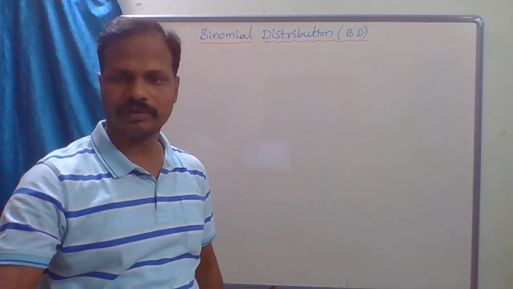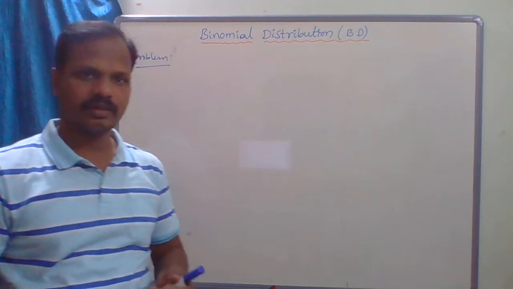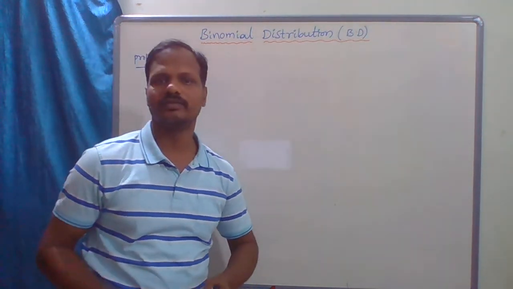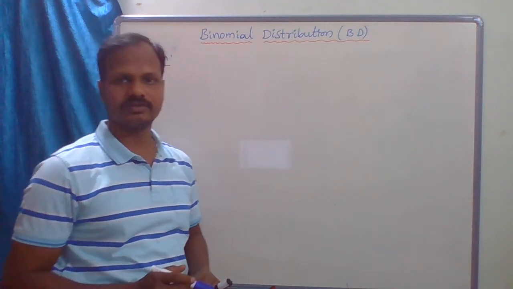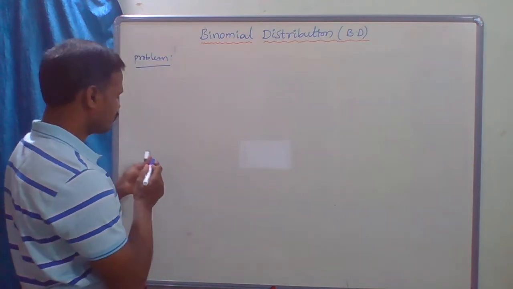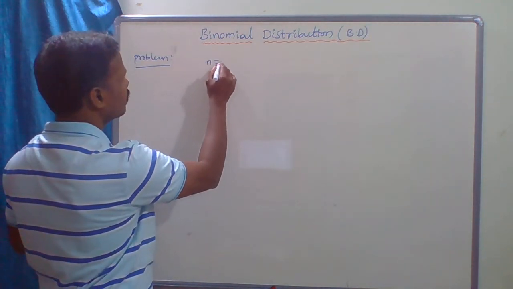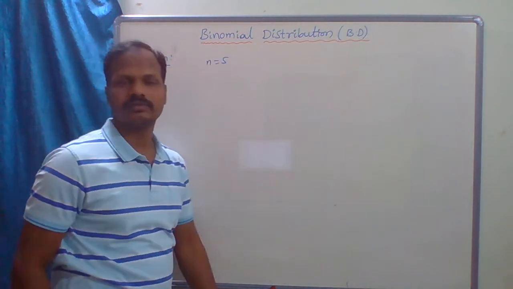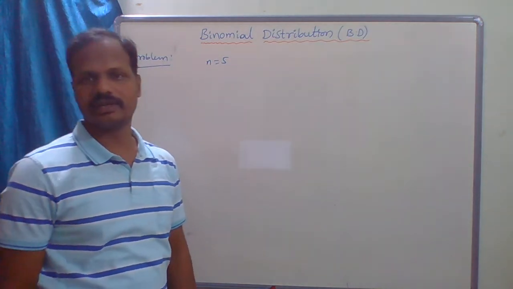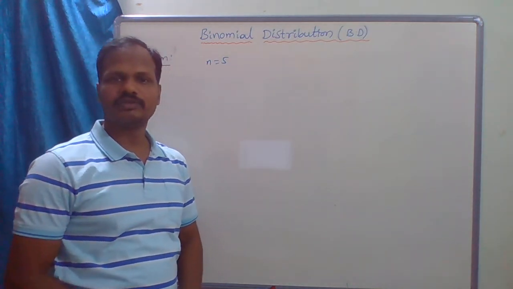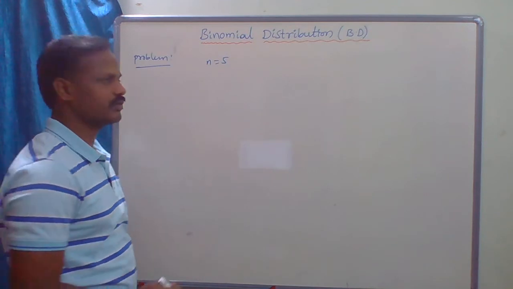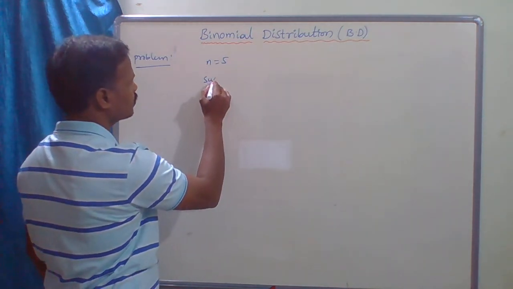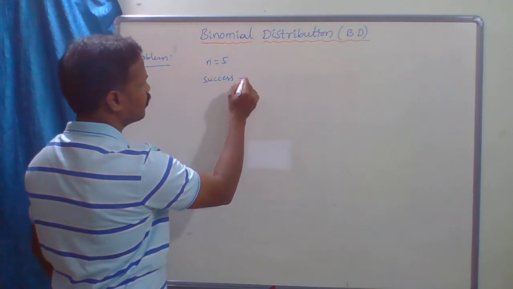Okay, so next problem. Consider 5 independent Bernoulli trials, so the value of n is 5. 5 independent Bernoulli trials, each with probability of success p.